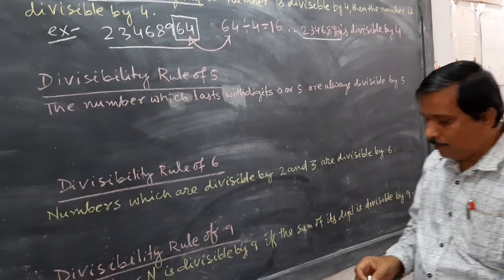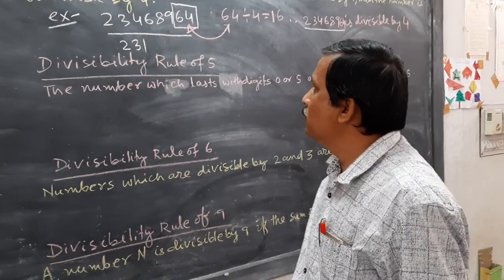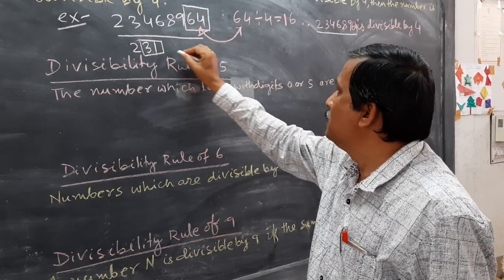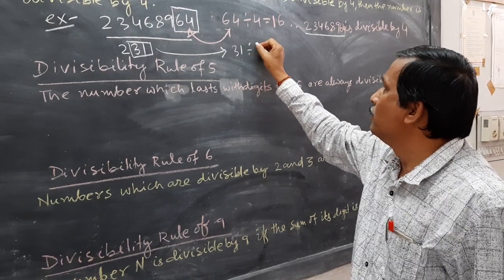Suppose for example you are taking 231. छोटा नंबर लेते हैं, then you take the last two digits. That is 31, just like this manner, 31 divided by 4.